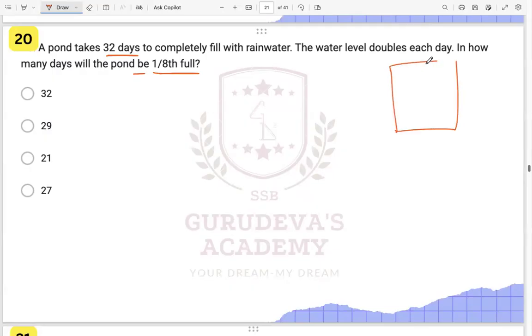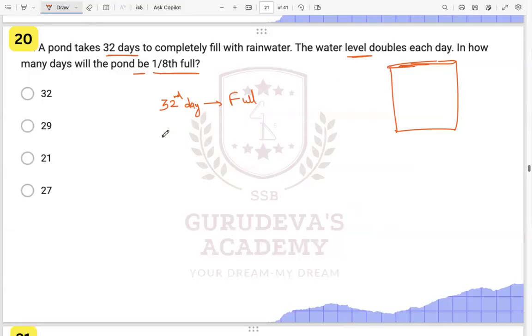We have a pond over here. They are saying it is taking 32 days to fill it completely. So on the 32nd day, it will be full over here, right? Now, also it is saying the water level doubles each day. The water is getting doubled each day.